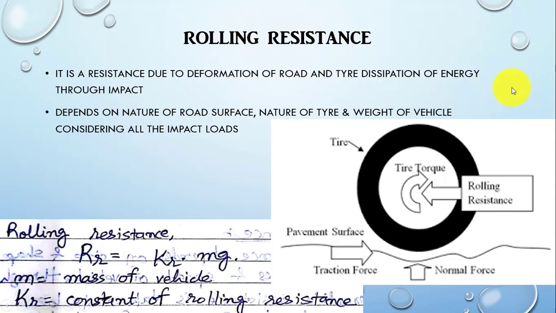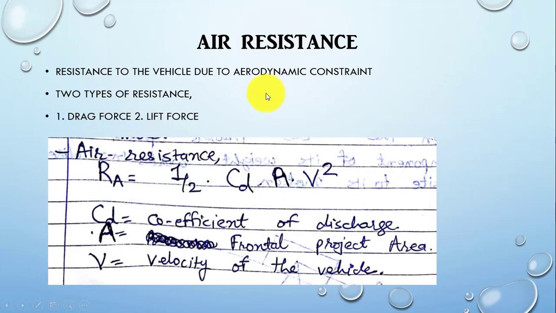The second one, and the most important one for the vehicle's resistance, is known as air resistance or aerodynamic resistance. It is the resistance to the vehicle due to the aerodynamic constraint. For example, when the vehicle is being driven, because of the air medium or high dense air, the vehicle will face an opposing motion to the vehicle motion, which is known as the air resistance.